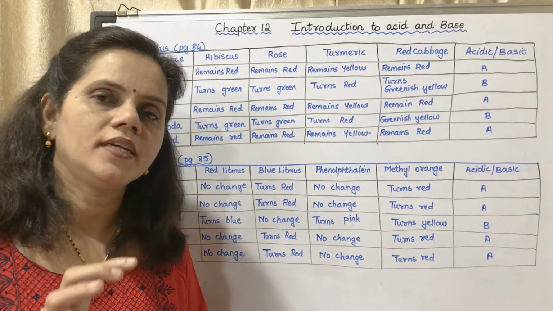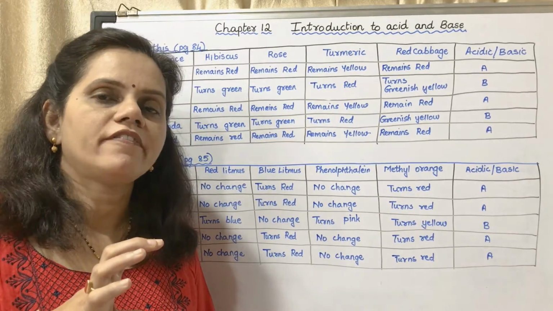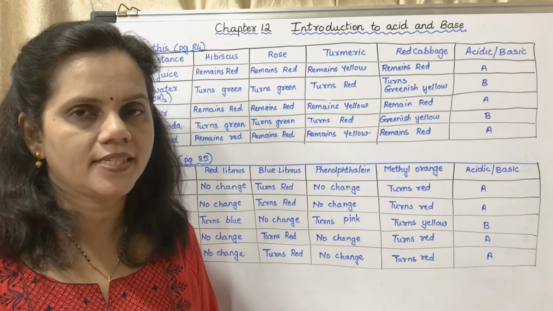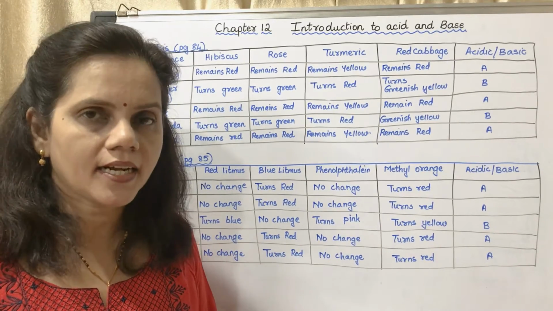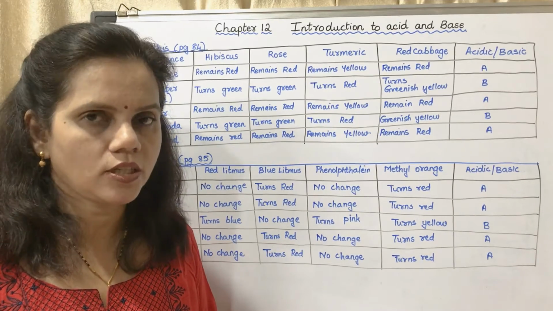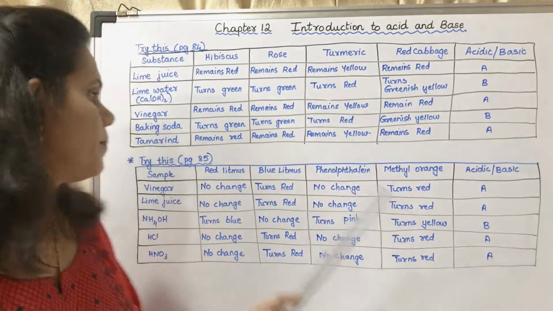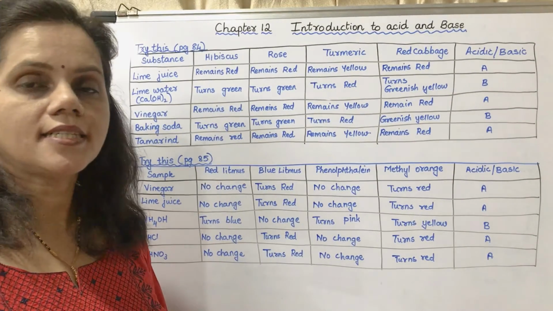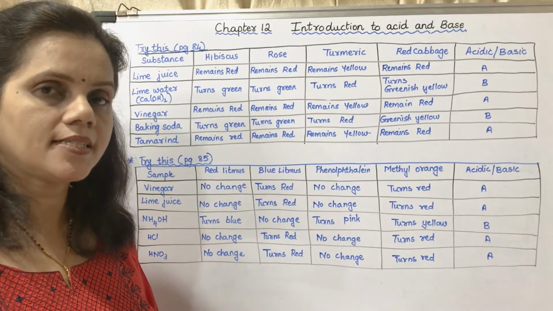So if you have been given a solution and you have to find out whether it is acidic or basic, you may add any of these indicators and see the color. According to the color change, you can tell whether the given solution is acidic or basic. Now tamarind, you know that it contains tartaric acid, that means it is acidic.